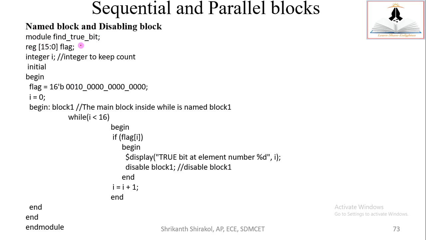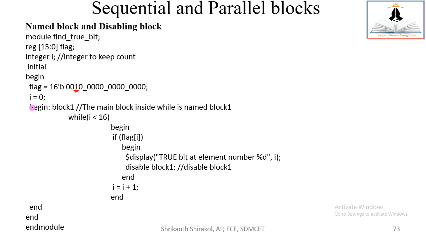We had used this code, find true bit, to explain one of the concepts, I guess the while loop. To explain the while loop, I had used it, right? Register 16-bit flag, integer i, initial begin. Flag is initialized so that this bit is made 1, and the rest everything is 0. This underscore gets ignored; it is just to improve the readability. i is equal to 0.